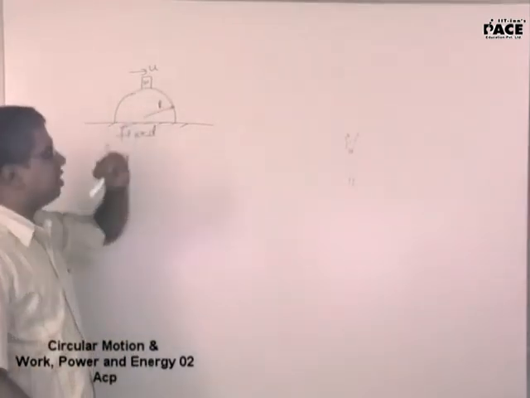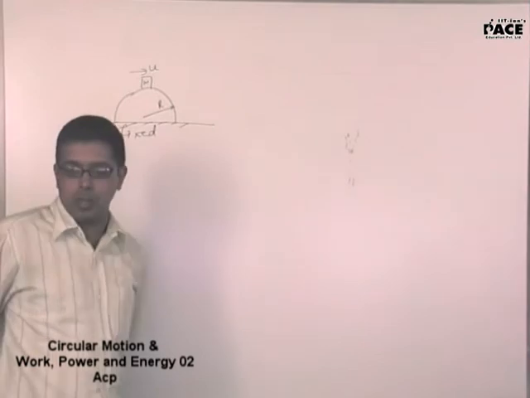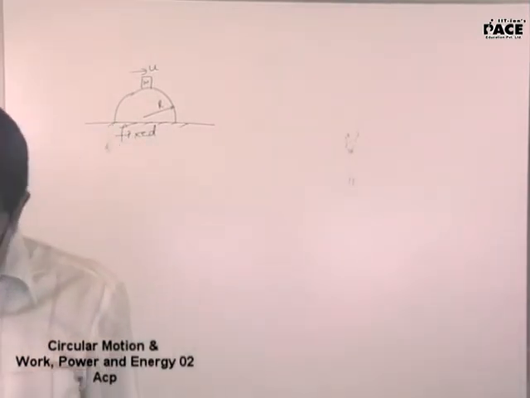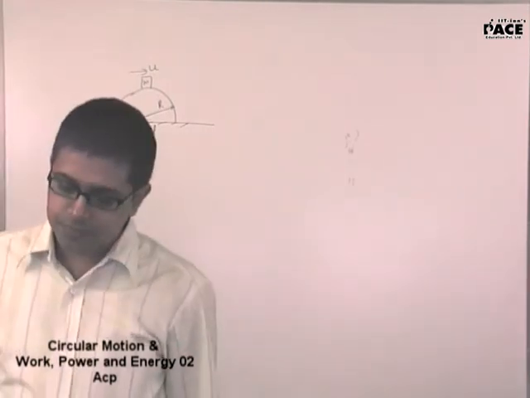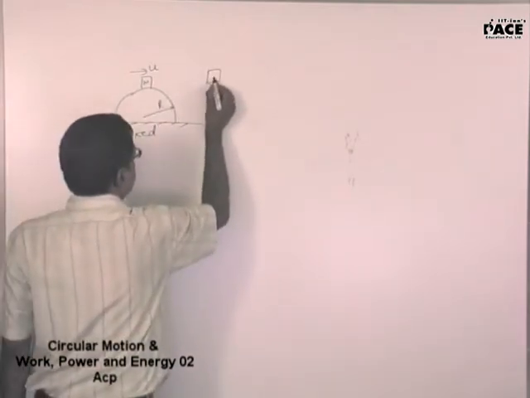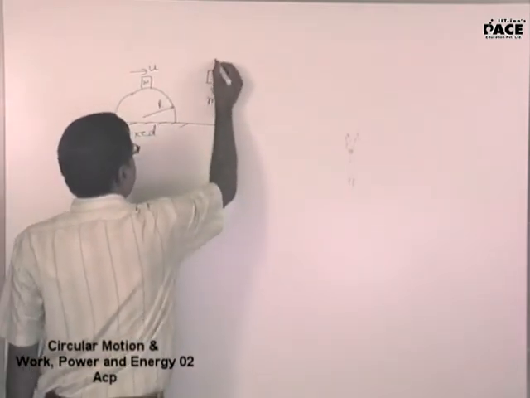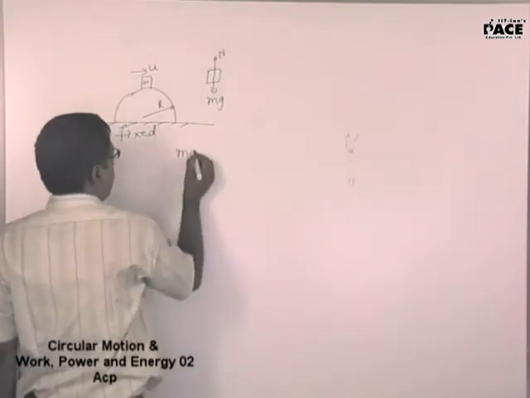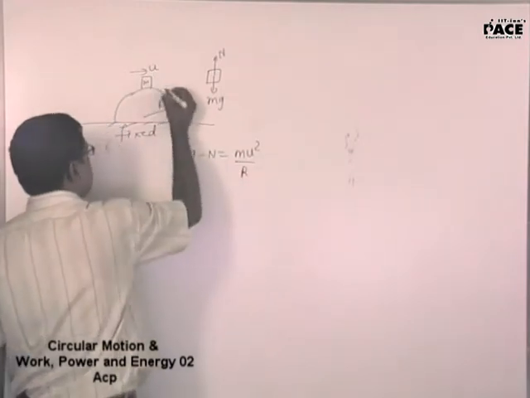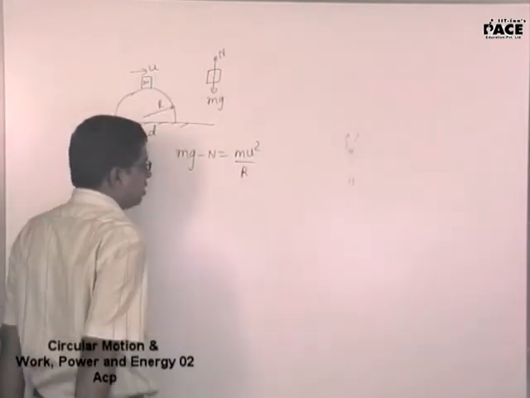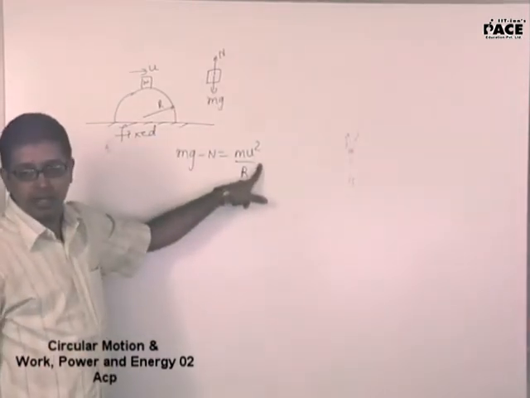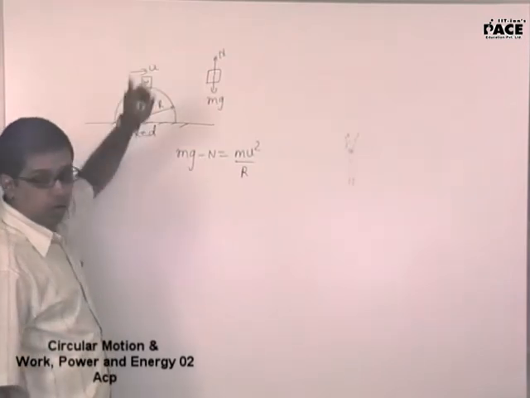What is the minimum velocity I should give to small m? Write down. What is the minimum velocity to be given to small m so that it doesn't slip on the hemisphere? The velocity I give will be this way. See the free body diagram of small m. This will be mg and N. Now mg minus N will be equal to mu square by r. If this was slipping, the velocity I gave will give me this equation. Why? mg minus N will be equal to mu square by r. Mg is towards the center, normal force is away.